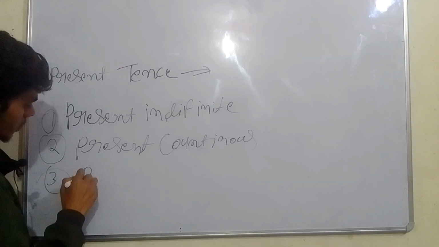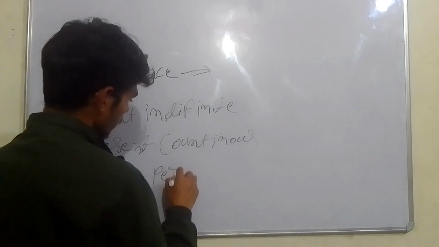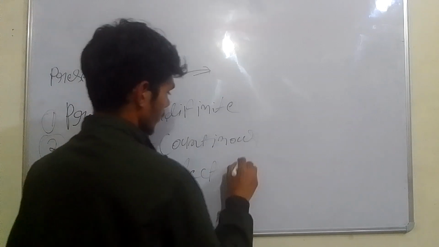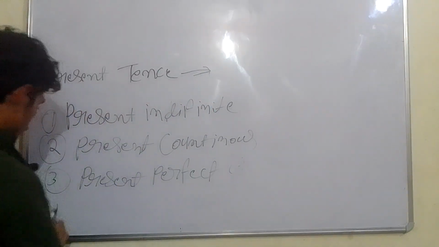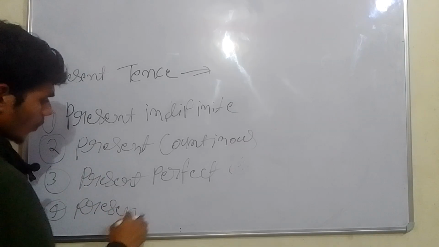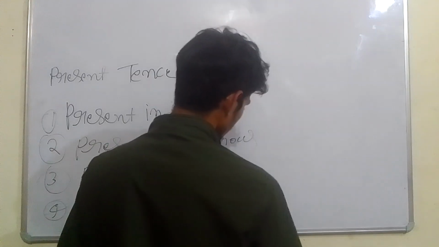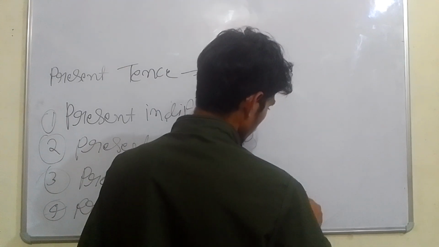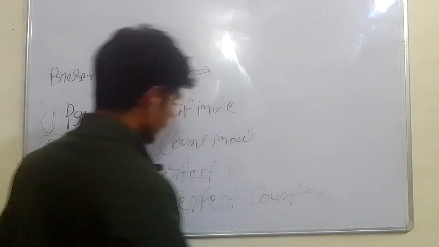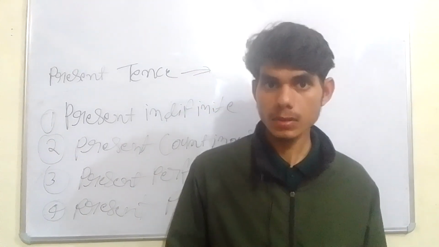Third is the present perfect tense. And fourth is the present perfect continuous. These are the categorization of the present time.